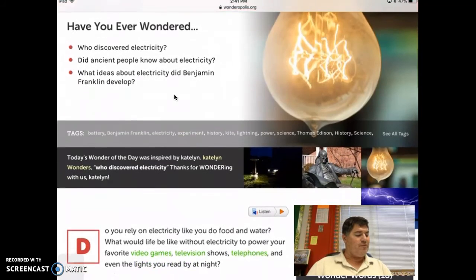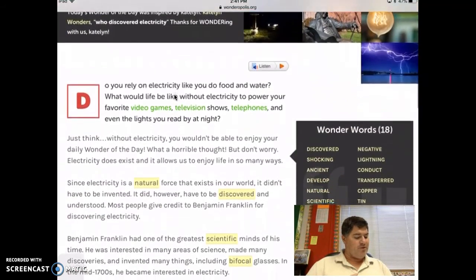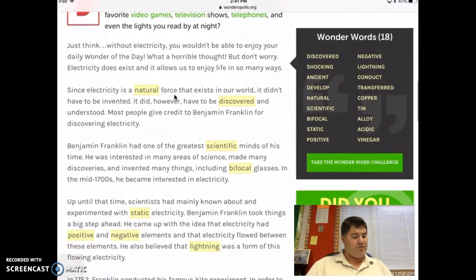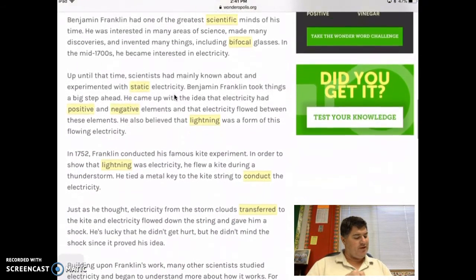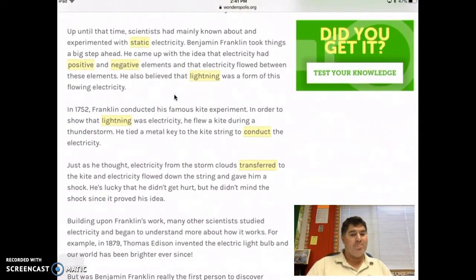Have you ever wondered who discovered electricity? This looks pretty interesting. Let's see if there's anything. Here we go. In 1572, Franklin conducted his famous kite experiment in order to show that lightning was electricity. He flew a kite during a thunderstorm. He tied a metal key to the kite string to conduct the electricity. This looks like a really good source.